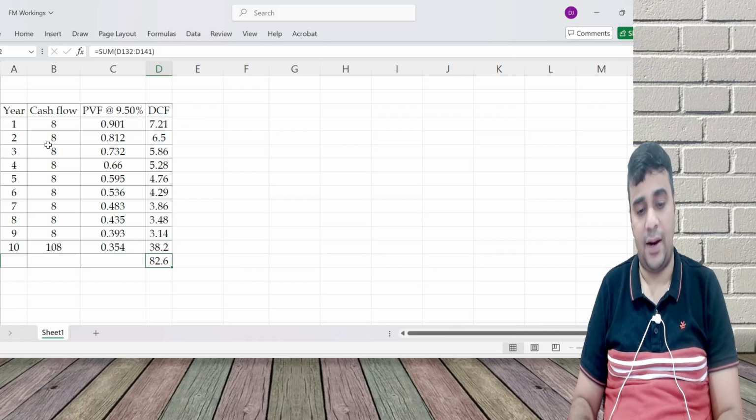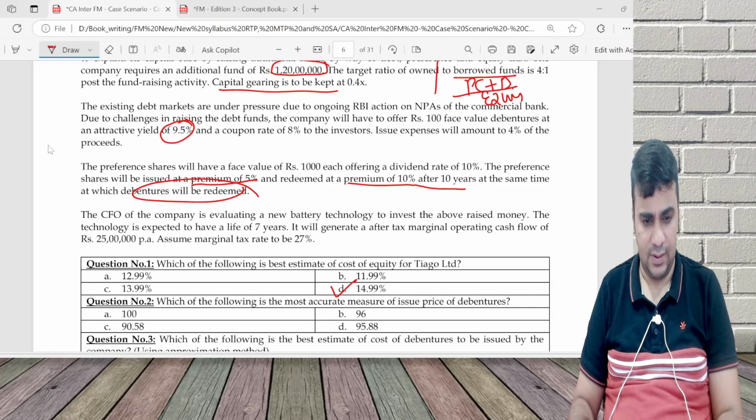You can even use the annuity factor. A different answer.